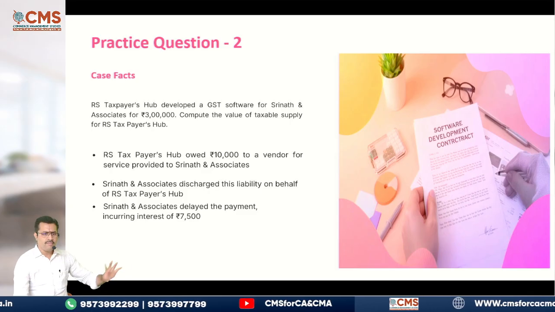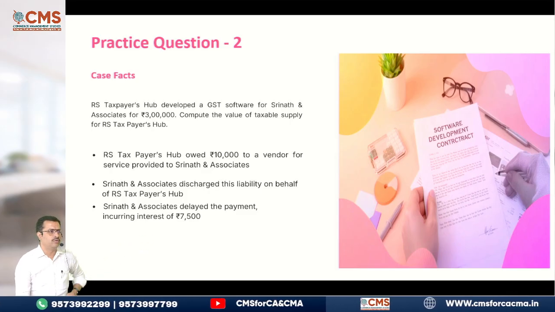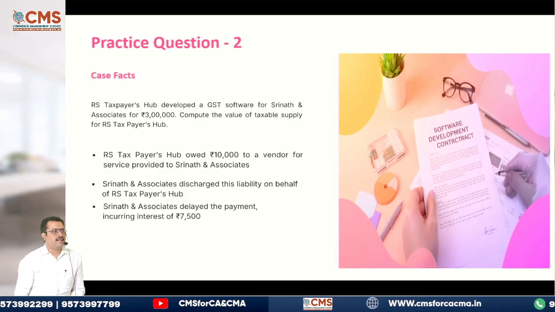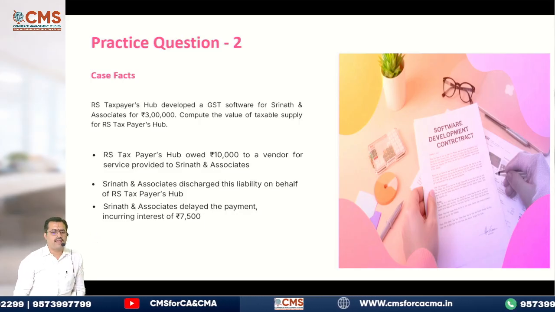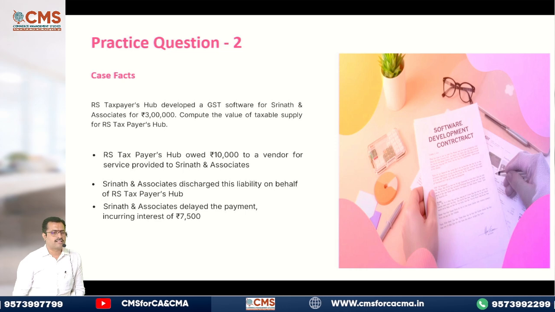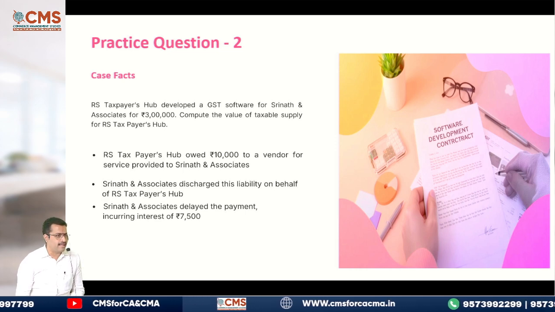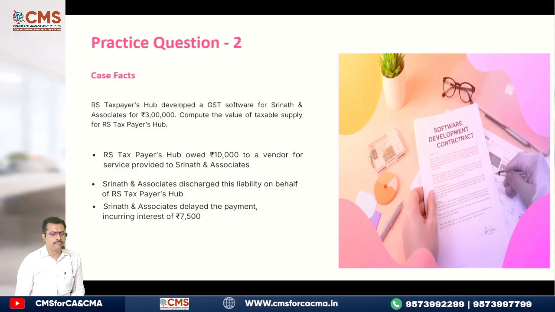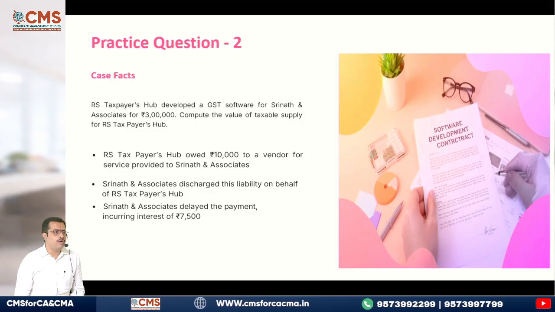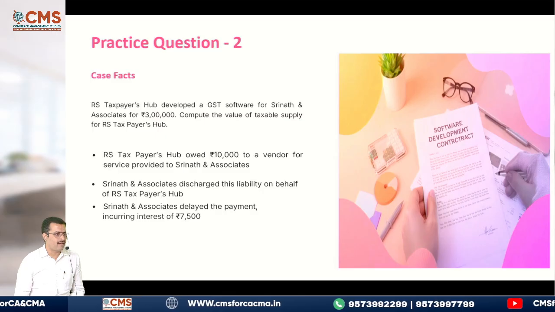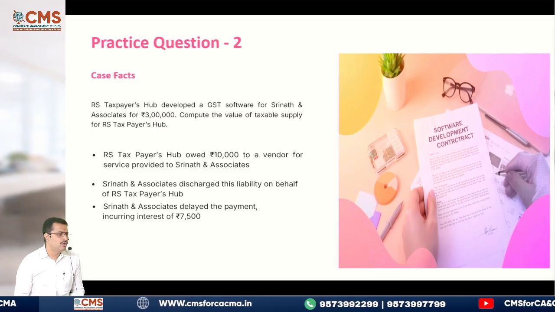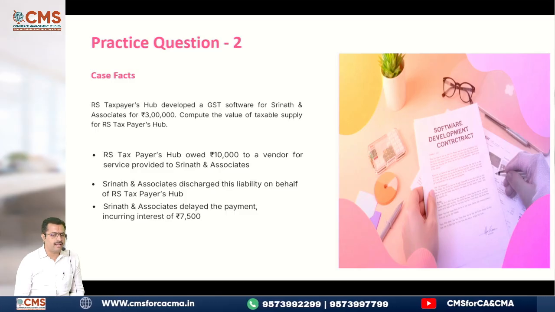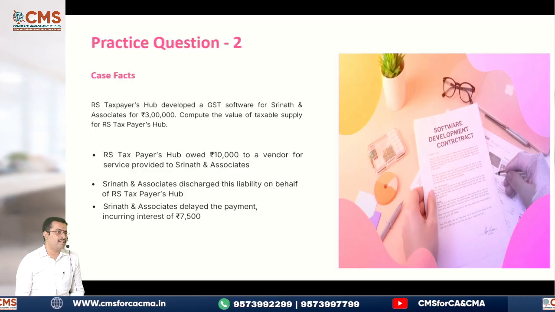Okay. Before that, next, practice question number 2. Now, this is based on, okay, I'll not tell you. First, you read. RS Taxpayers Hub developed a GST software for Srinath and Associates for rupees 3 lakhs. Compute the value of taxable supply for RS Taxpayers Hub. RS Taxpayers Hub owed rupees 10,000 to a vendor for a service provided to Srinath and Associates. Srinath and Associates discharged his liability on behalf of RS Taxpayers Hub.